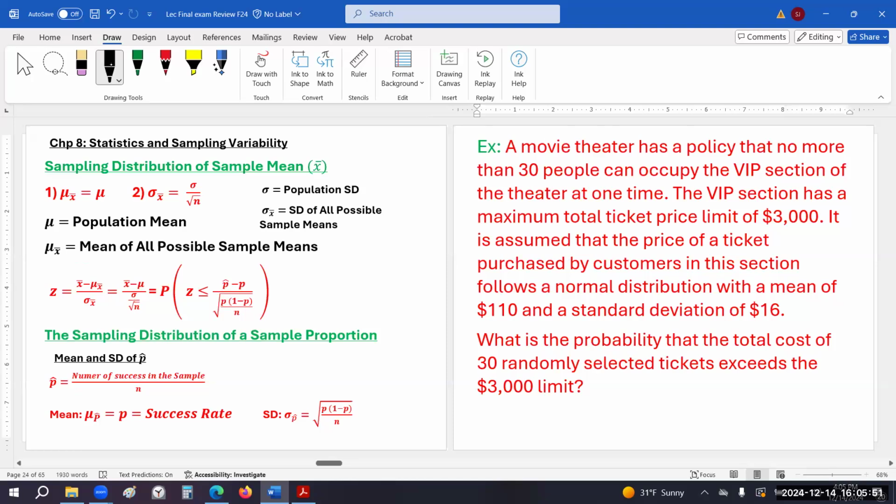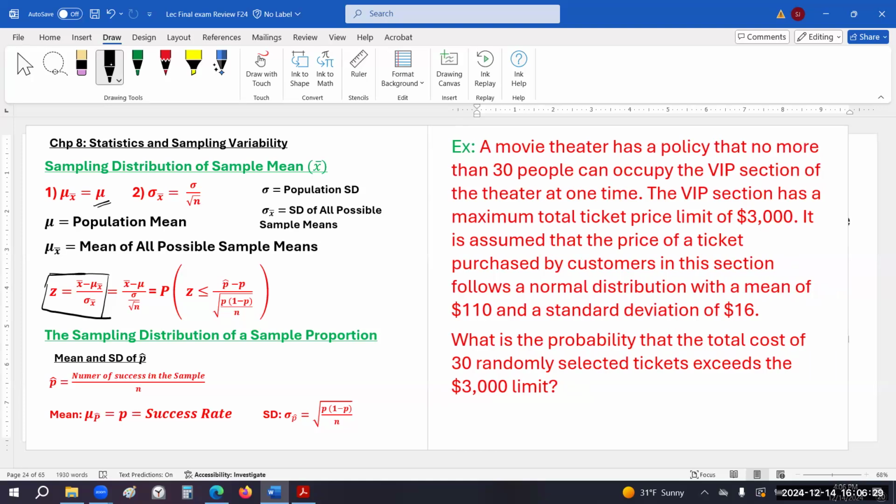So the sampling distribution of sample mean has the same mean as the population mean, and the standard deviation is sigma over square root of n, where sigma is the population standard deviation, and n is the number of people we have in the sample, so the sample size. Now, in order to find the probability, we need to convert this information, the mean and standard deviation, into standardized mean and standard deviation. So we follow the Z formula. We can apply the Z formula to find this probability.